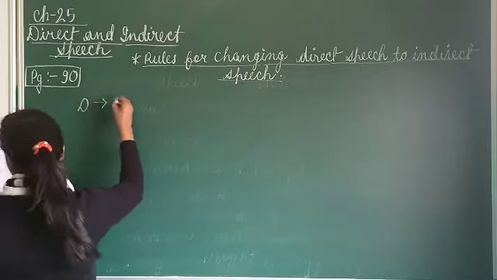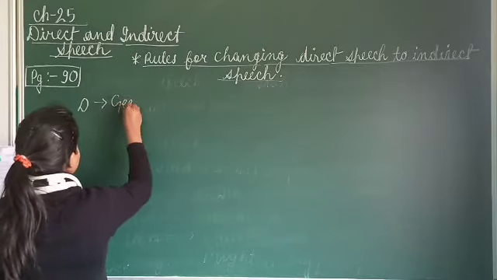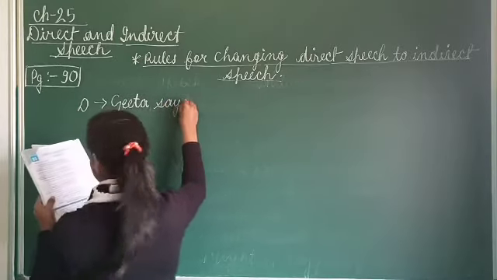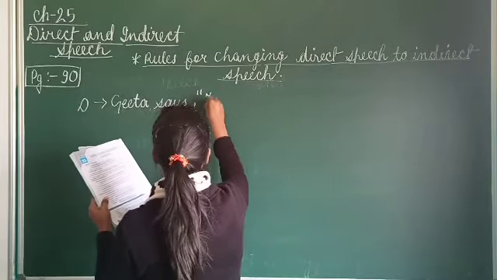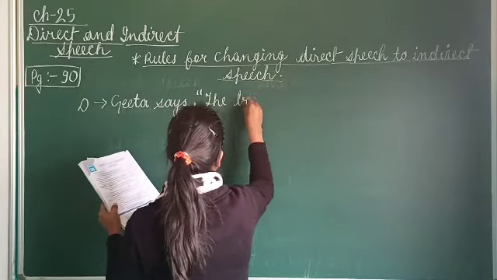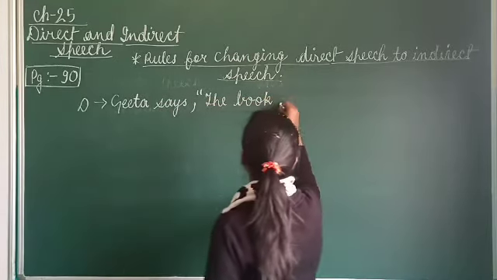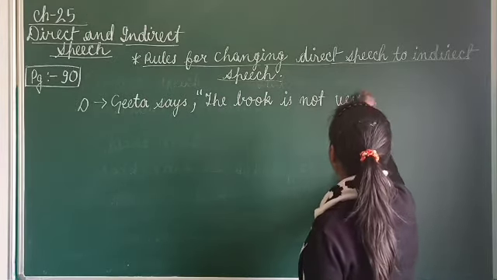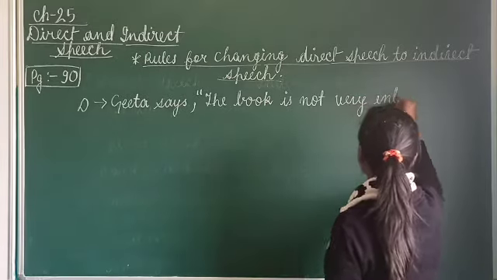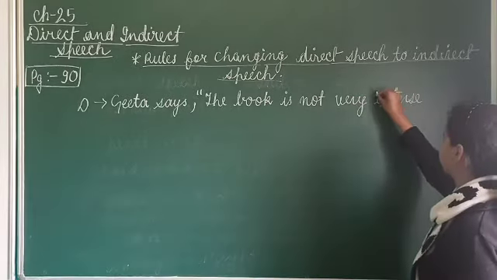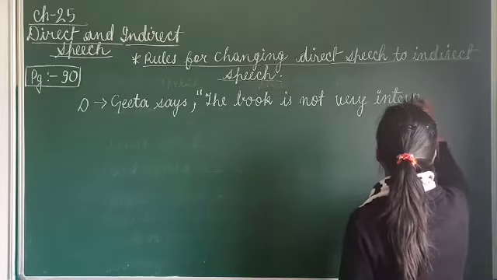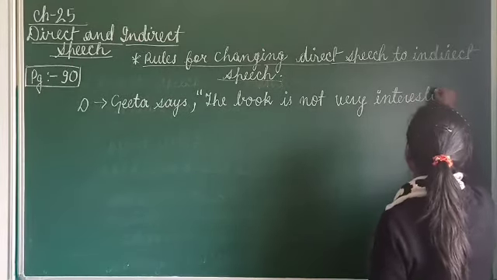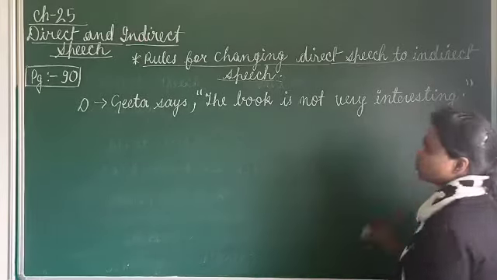Now for example of direct I am writing here: Geeta says, the book is not very interesting. Full stop and then in double inverted comma.